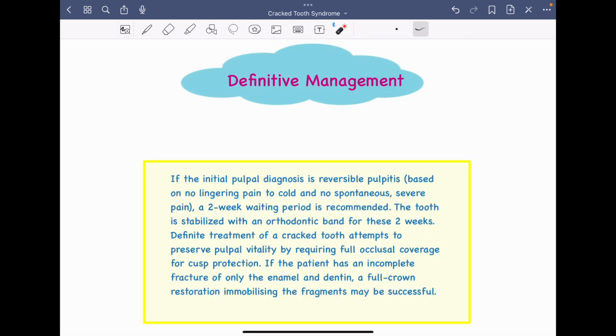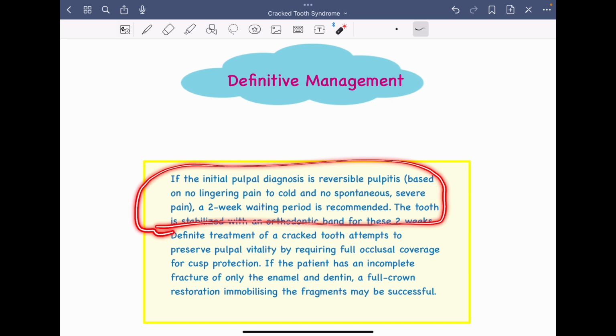Moving on to the definitive management. If the initial pulpal diagnosis is reversible pulpitis, based on the symptoms given by the patient, what are the symptoms the patient will tell you? First, there would be absence of any lingering pain to hot and cold. Particularly to cold, there will be no spontaneous pain or any severe pain. So in such cases, you need to wait for a 2 week period. A waiting period of 2 weeks is recommended. The tooth is then stabilized with the help of an orthodontic band for these 2 weeks. This is one line of treatment.